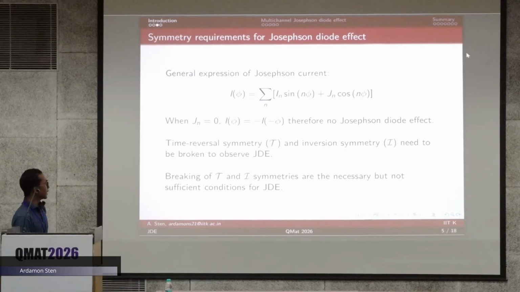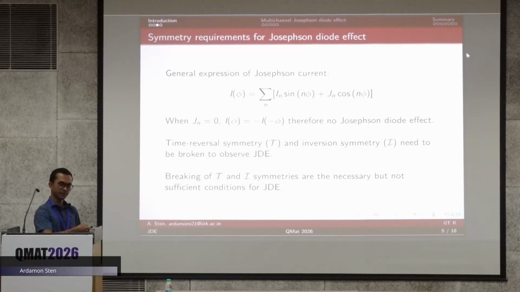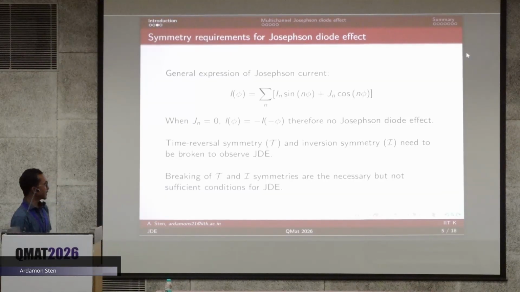Another symmetry that needs to be broken is the inversion symmetry. The inversion symmetry does the same thing. It only reverses the direction of the flow of the current. So it has to be broken as well. These two symmetries, the breaking of TRS and inversion symmetry, are essential but usually not sufficient conditions for JDE, but they are necessary.